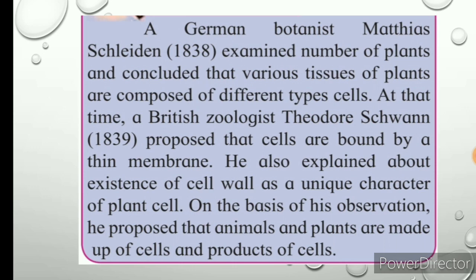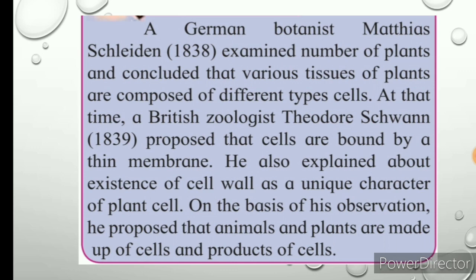The British zoologist worked on animals, and proposed in 1839 that cells are bound by a thin membrane. Actually, when we study plant cells and animal cells, the plant cell has a cell wall, but in animal cells the cell wall is absent. And he also explained the existence of the cell wall as a unique character of the plant cell.